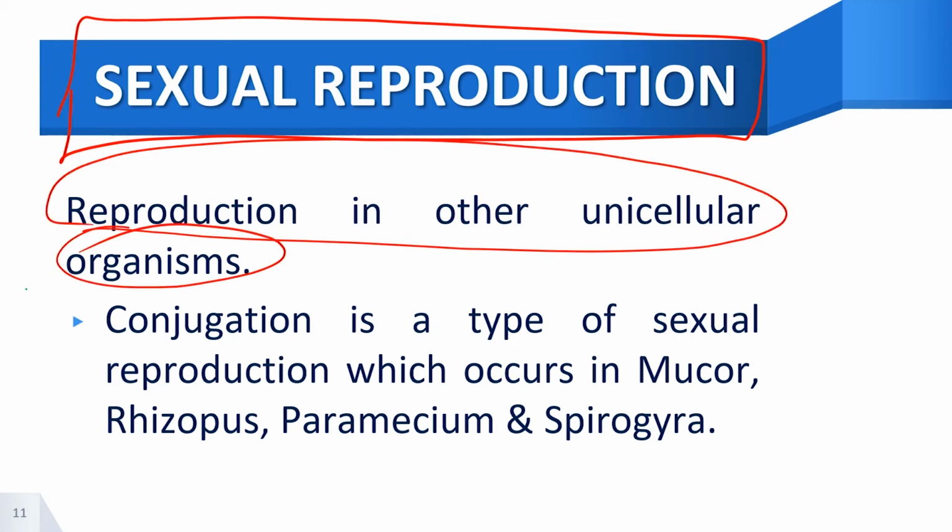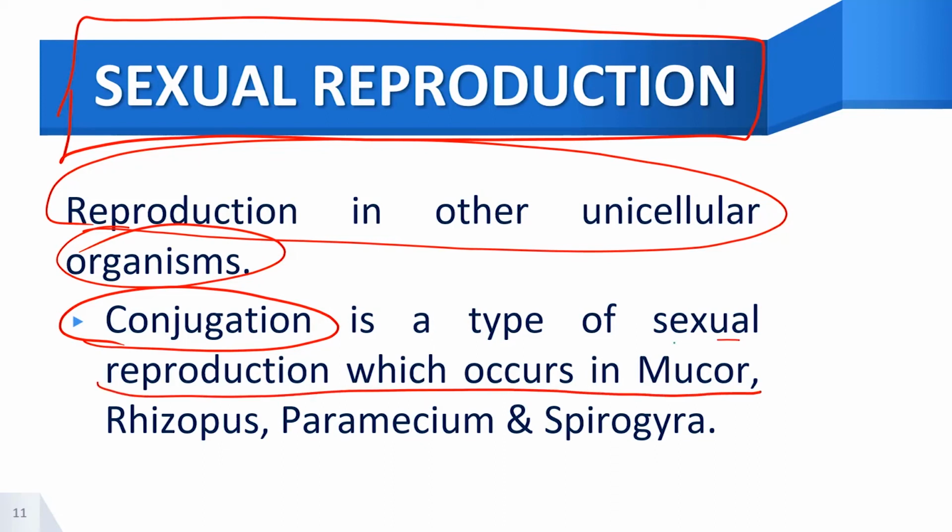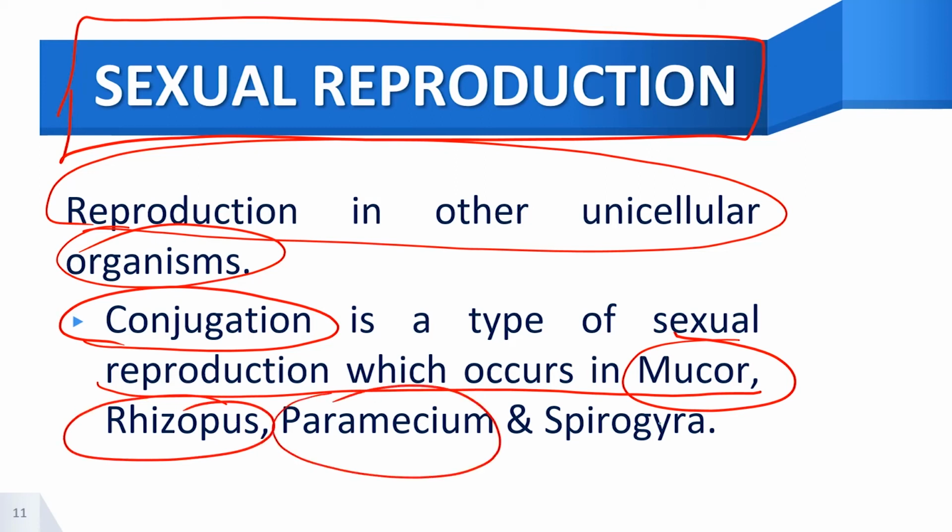Not only does asexual reproduction occur in unicellular organisms, sexual reproduction also occurs in unicellular organisms. Take, for example, conjugation. Conjugation is a type of sexual reproduction which occurs in mucor, rhizopus, paramecium, and spirogyra.